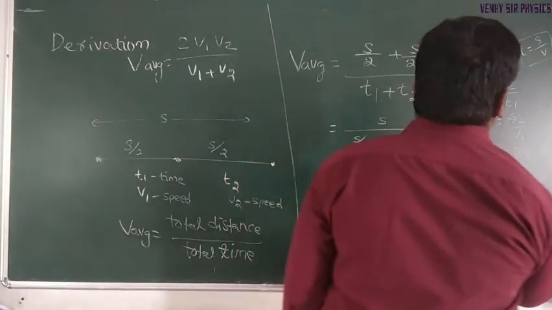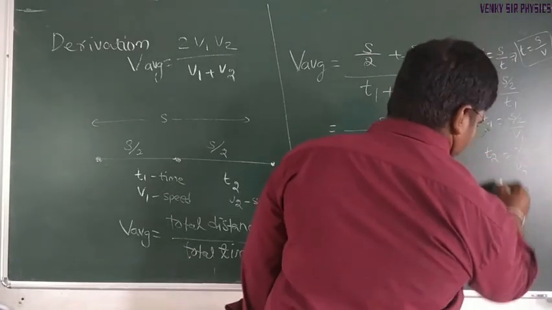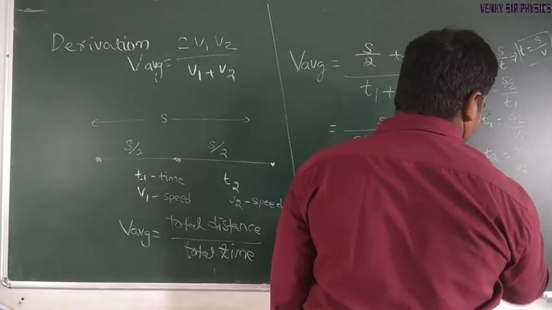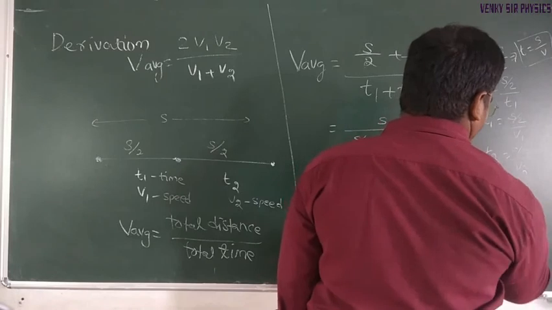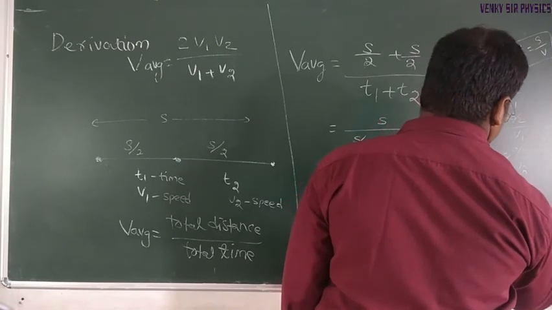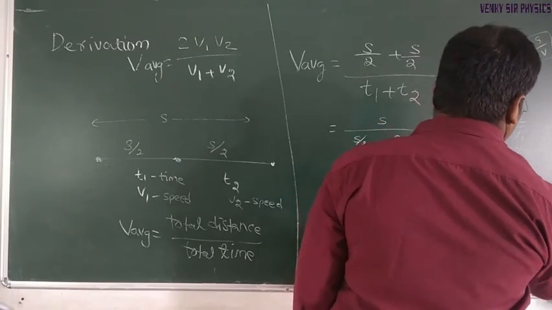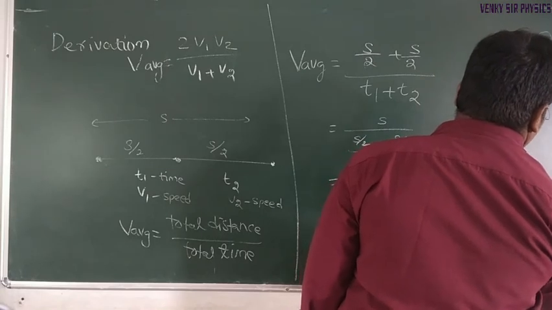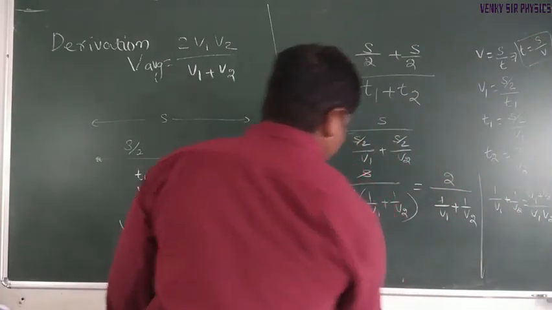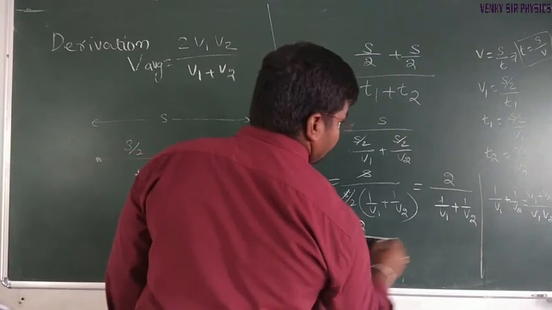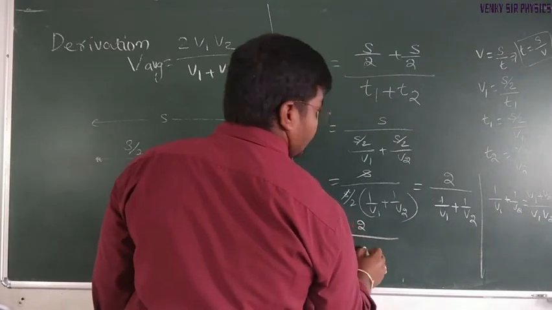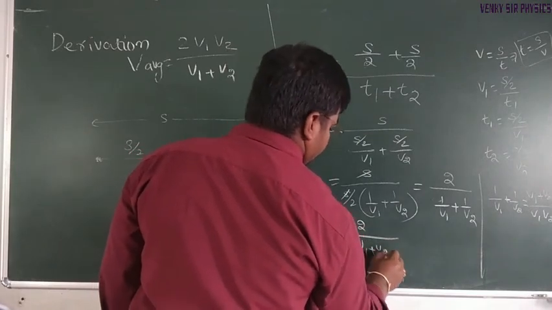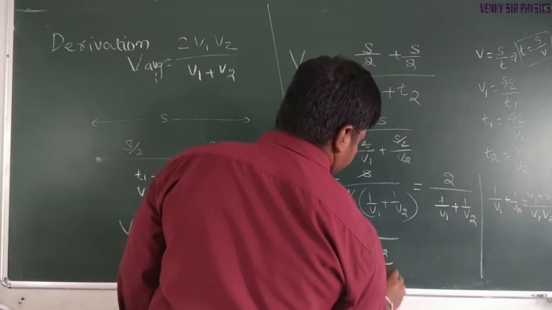Understand? So rearrange this: 2 divided by v1 plus v2 divided by v1 into v2.